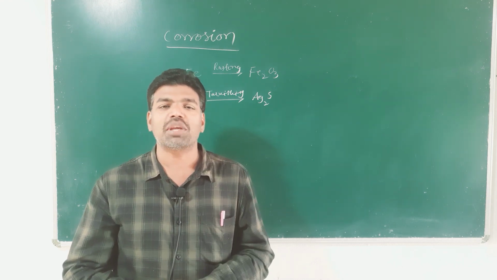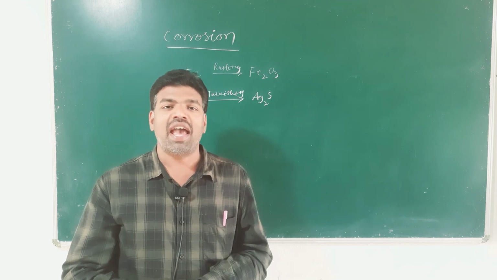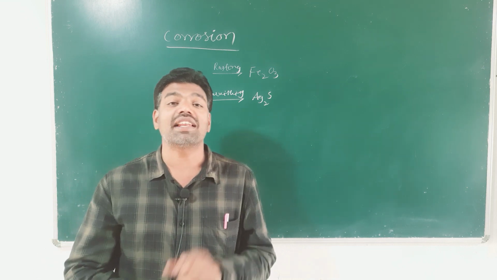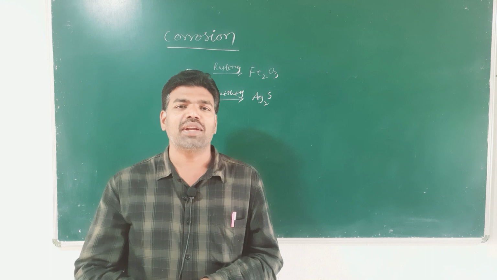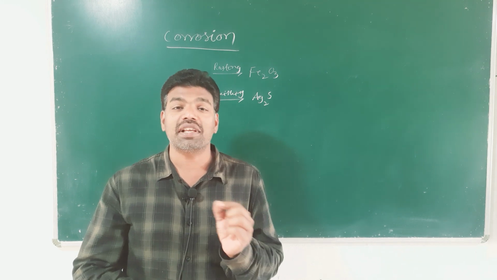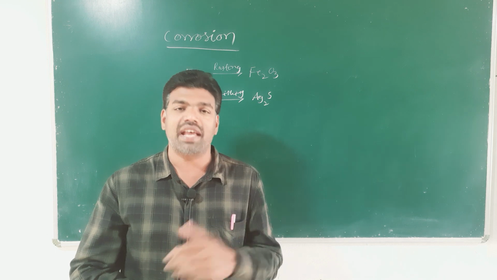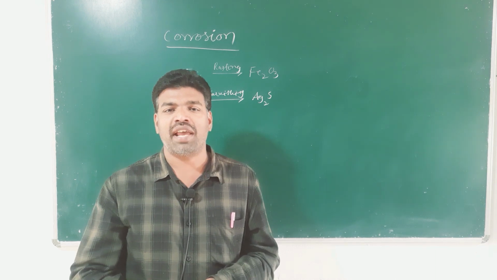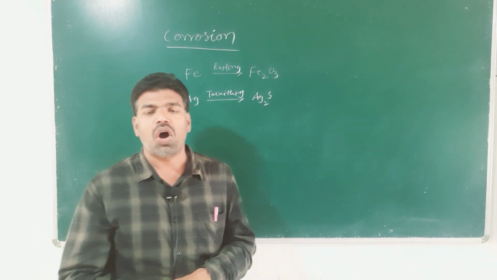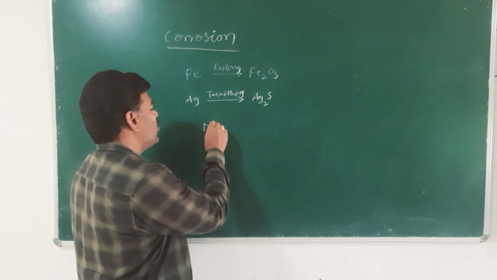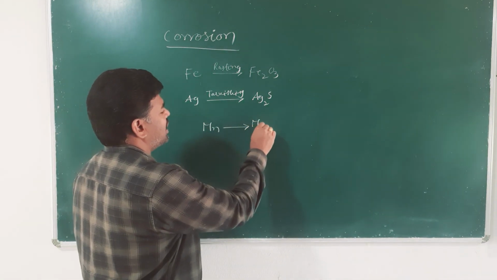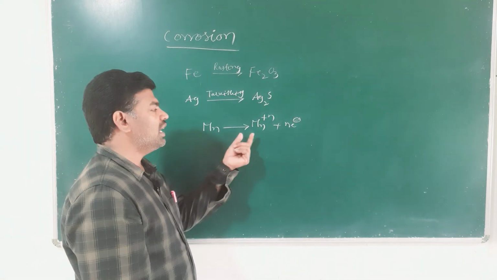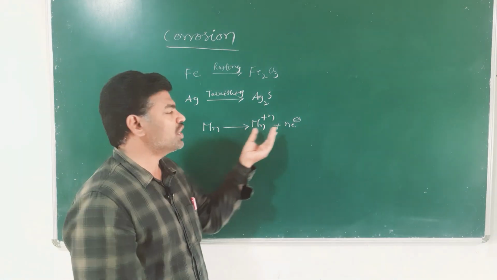and electrochemical corrosion is considered as anodic dissolution of metal. I repeat, corrosion is electrochemical in nature, and electrochemical corrosion is defined as anodic dissolution of metal, where metal acts as anode. Anodic dissolution means what happens at anode? Oxidation takes place at anode. At anode, metal undergoes oxidation, M gives Mn+ plus n electrons. This is called anodic dissolution.